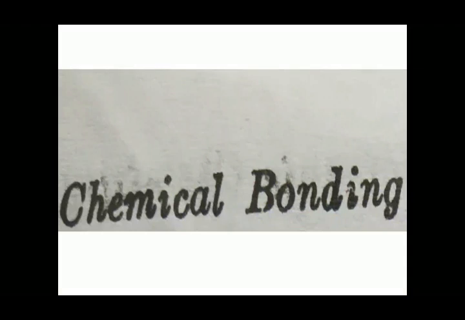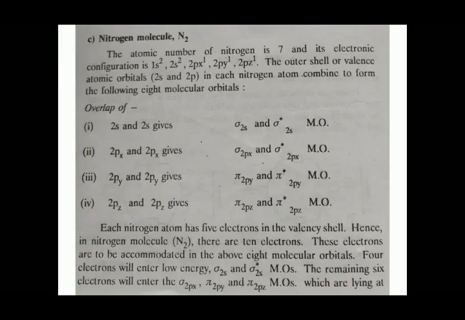Hi students, in this class we are going to study the molecular orbital theory applied to the molecules nitrogen and oxygen. First we study the nitrogen molecule N2. The atomic number of nitrogen is 7 and its electronic configuration is 1s2, 2s2, 2px1, 2py1 and 2pz1.